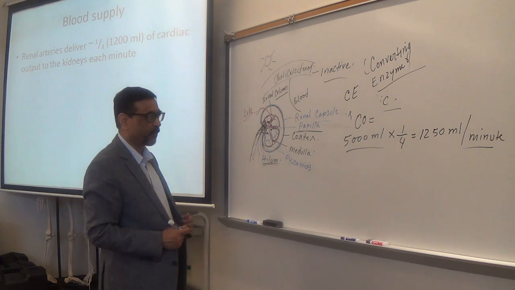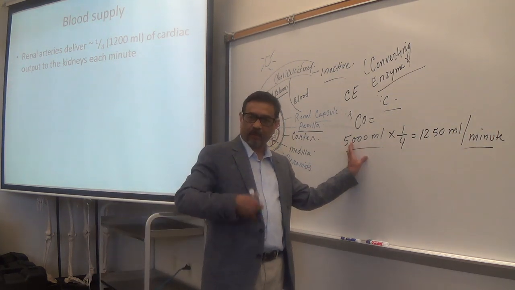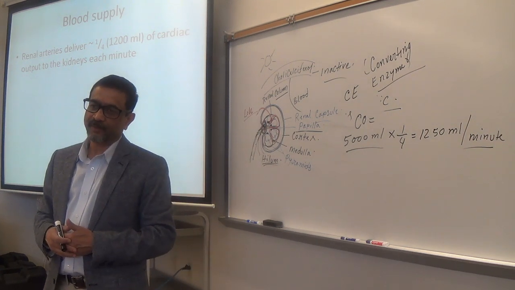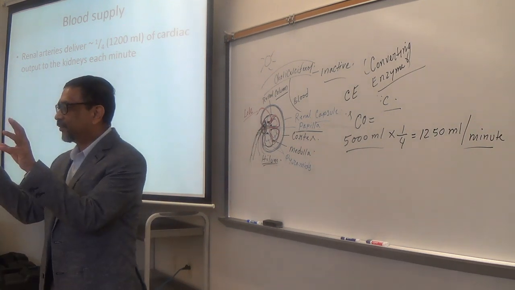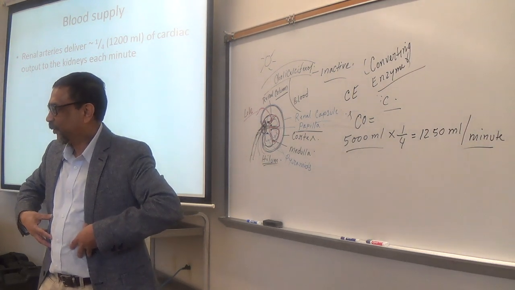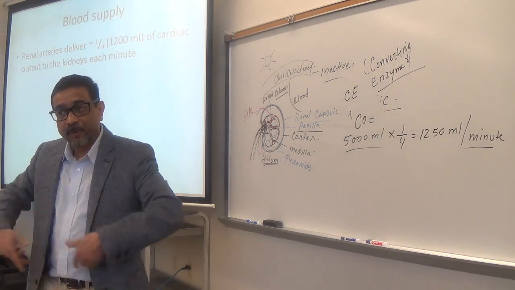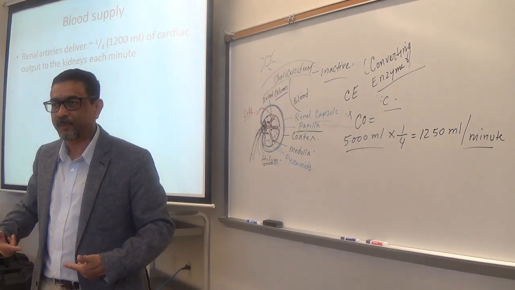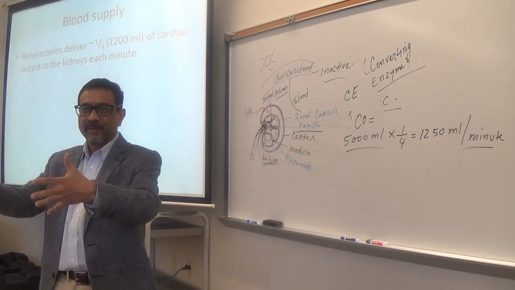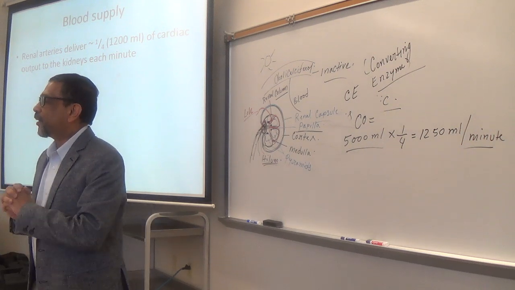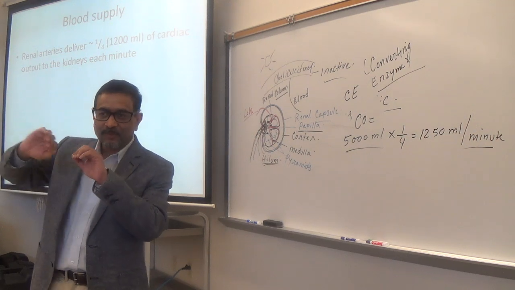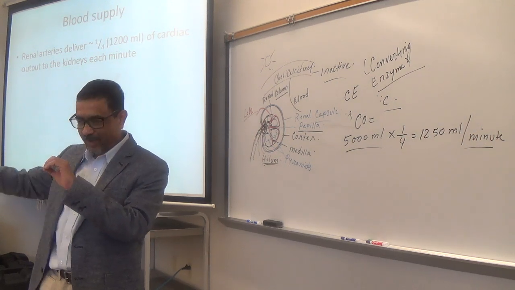A quarter of your total circulating blood circulates inside the kidney. Now kidneys are like this. Of course, not a quarter of your body, but a quarter of your blood circulates inside the kidney. That means a huge amount of blood is going into the kidneys. Make sense? That is very important because kidneys do what? Separate the toxic chemicals from the blood.